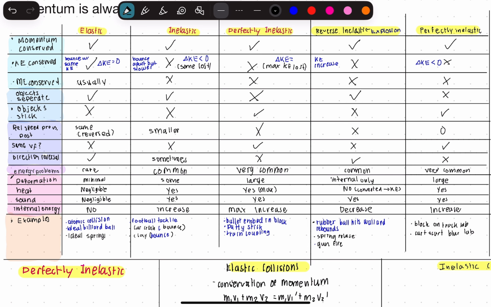There is a large amount of deformation. There is heat, which is the maximum amount generated. There is sound. There is the maximum amount of increase of internal energy. And some examples of this are a bullet being embedded in a block, a putty stick, and trains coupling together.